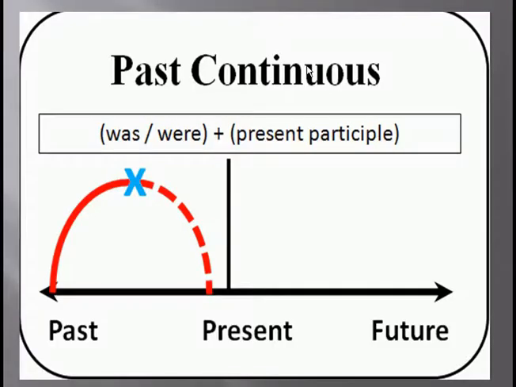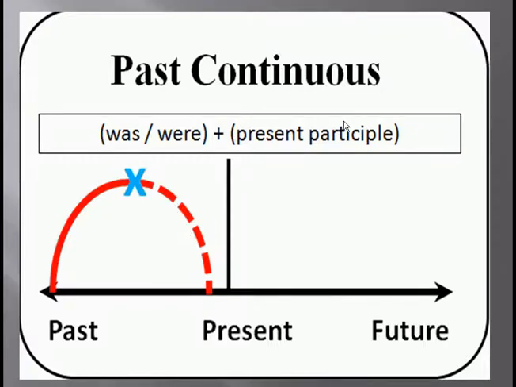Please pay attention to this picture and let's see where the past action takes place, okay? So the past continuous takes place here in the past, as you see this red line. So it takes place in the past, or the action in the past, until another action, this blue action, interrupted it, okay? So this is the past continuous tense.